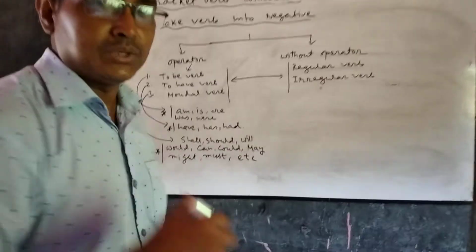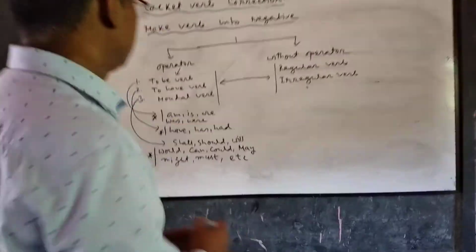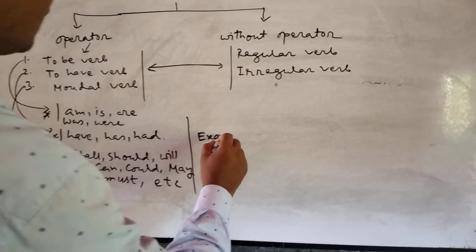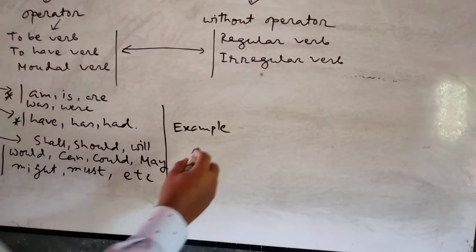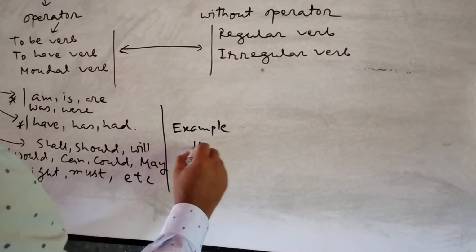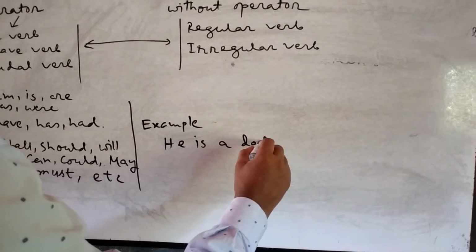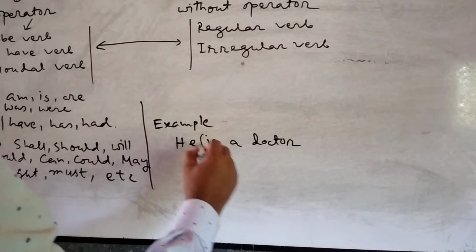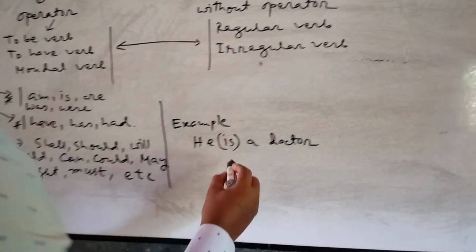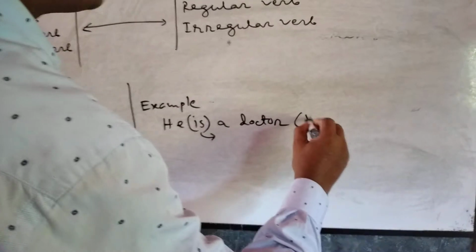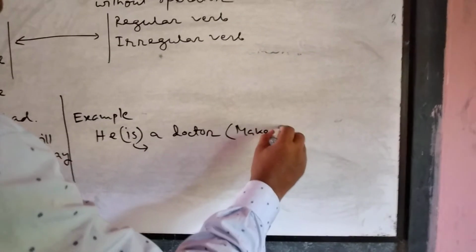Example, we will just add not. Example: He is a doctor. This is bracket, and the direction is make it negative.